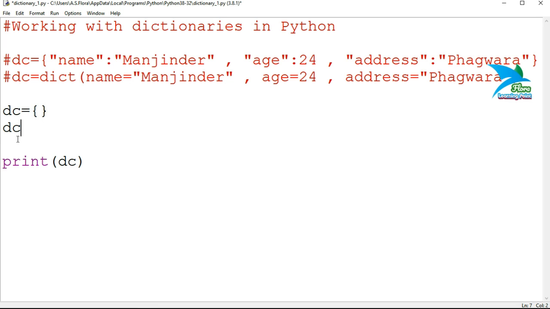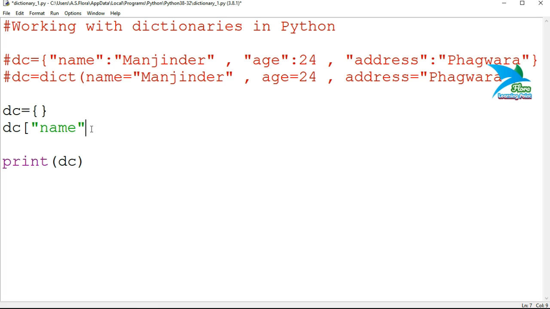Now if you want to add the same elements that we had in the previous dictionaries, you can do this by using dc, then square brackets. Inside the square brackets you specify the key name, that is name, using the same mechanism as we specified in the first way of creating a dictionary.